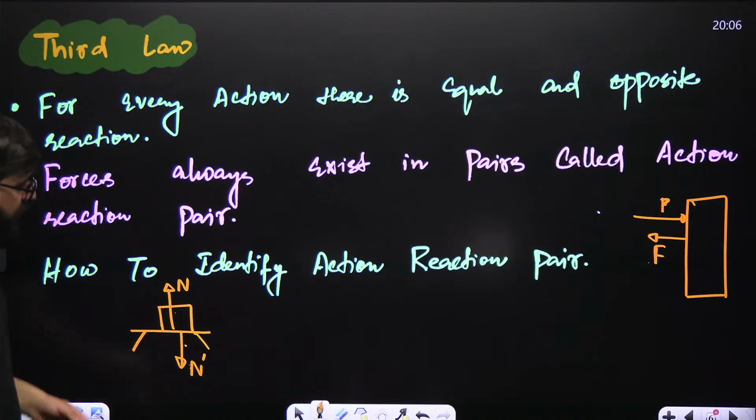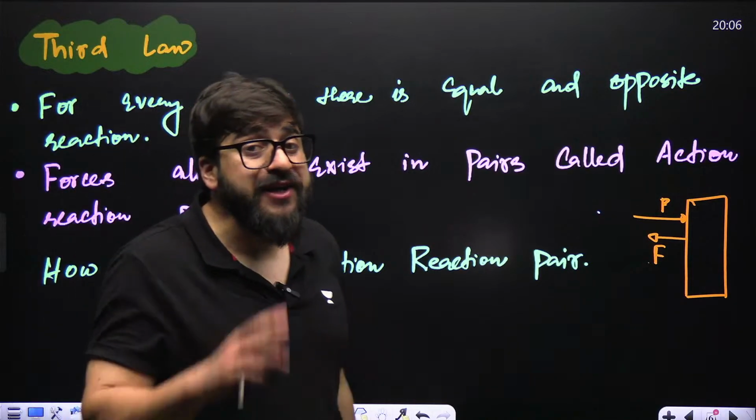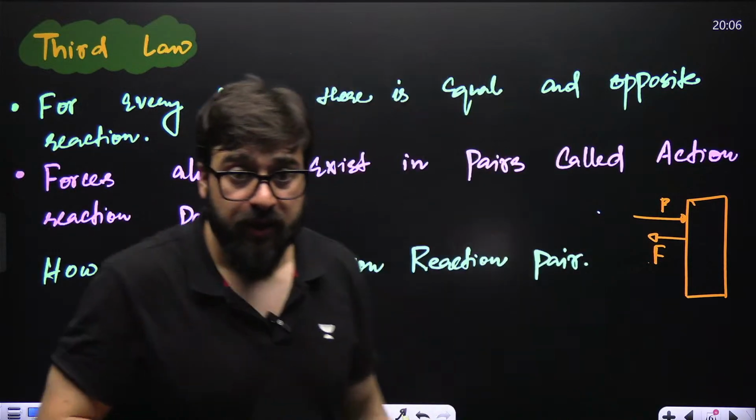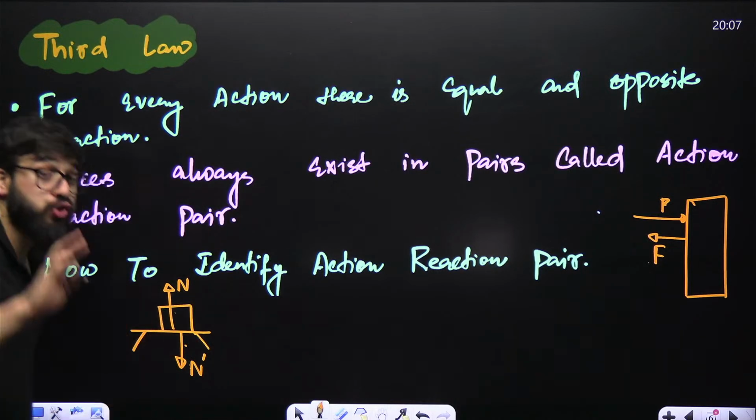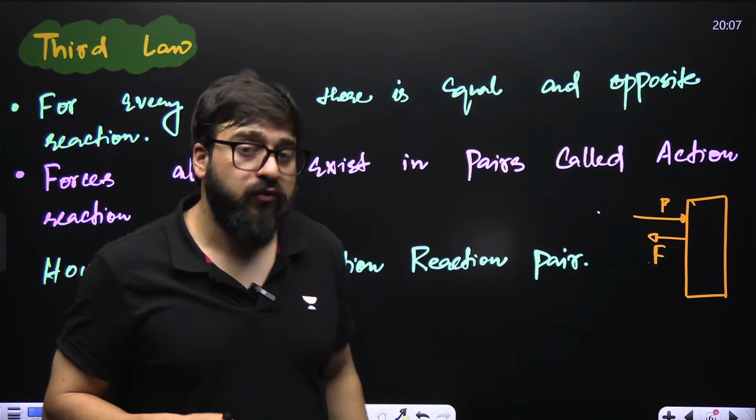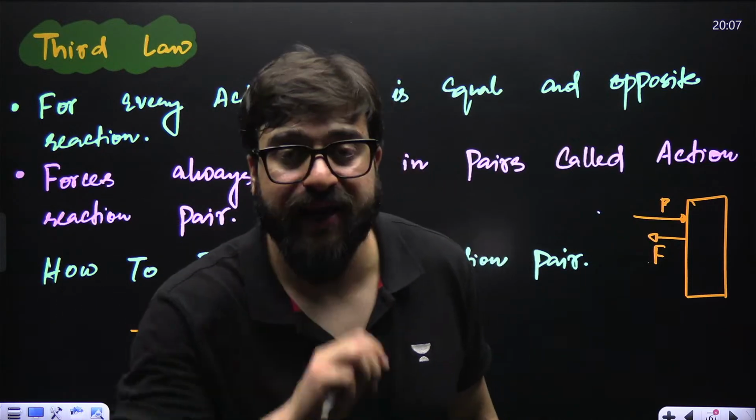Now, if you ask me, sir, why do they not cancel each other? The reason is that these two forces are acting on two different bodies. So when forces act on two different bodies, they do not cancel each other.